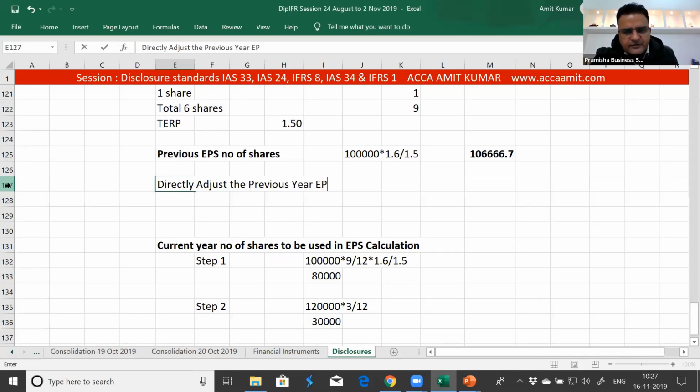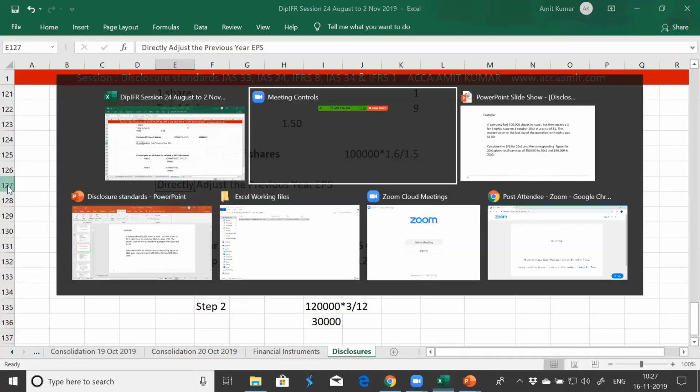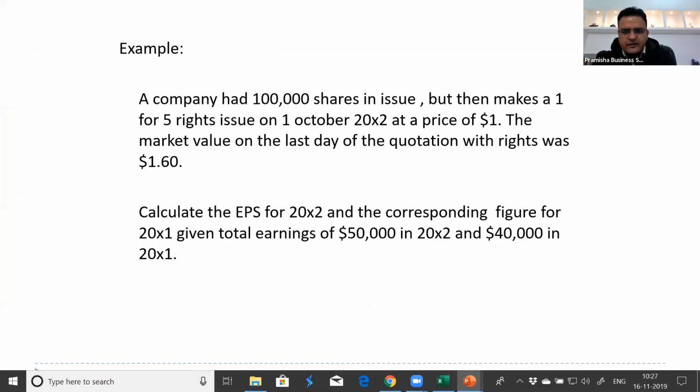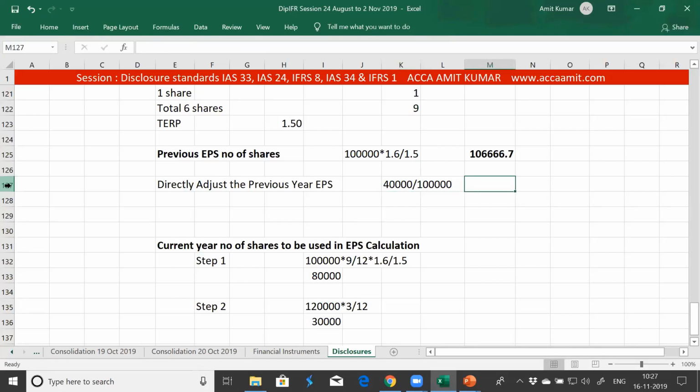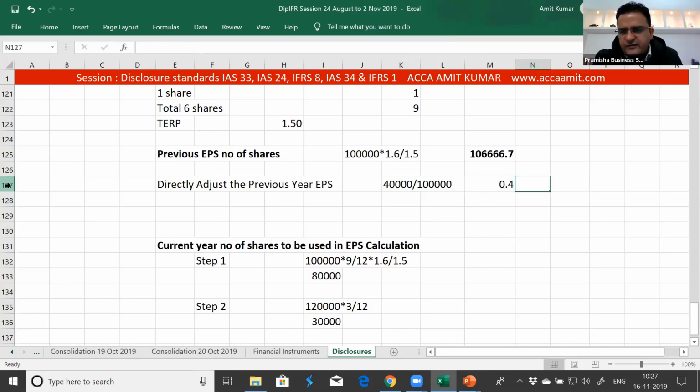How much is previous year EPS? Previous year EPS is 40,000 divided by 100,000, that is 40 cents. Now, if I have to directly adjust this 40 cents, then I'll multiply this 40 cents with 1.5, that is the theoretical ex-rights price, and divide it with fair value. I'll get the adjusted EPS. That is 37.5 cents.